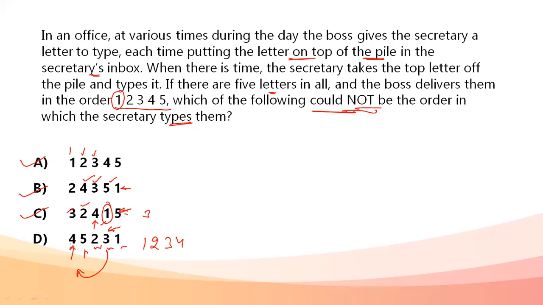If this sequence has to be followed, 4 and 5, followed by 2 and 1, third has to be on the top. So which cannot be followed is option D.